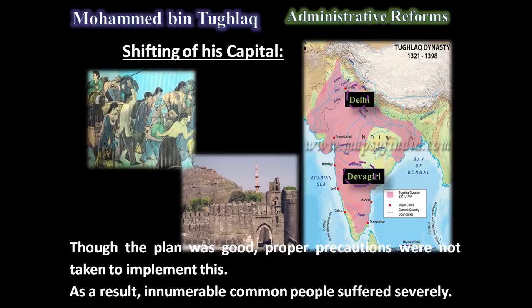Once he insisted that the people of Delhi must vacate their place and move from Delhi to Devagiri. He arranged everything in Devagiri, but not for those people moving from Delhi to Devagiri. That is, the traveling procedures and traveling facilities were not provided by Muhammad bin Tughlaq. So the shifting of his capital was also one of his administrative drawbacks.